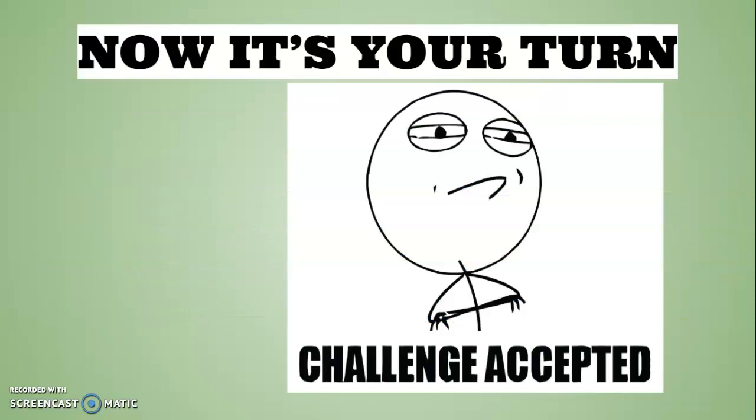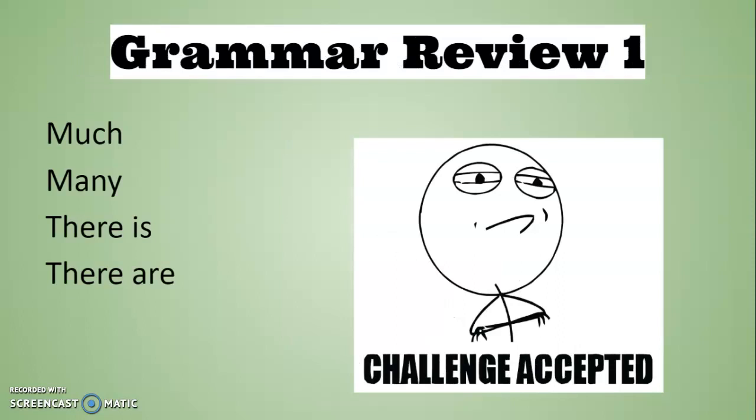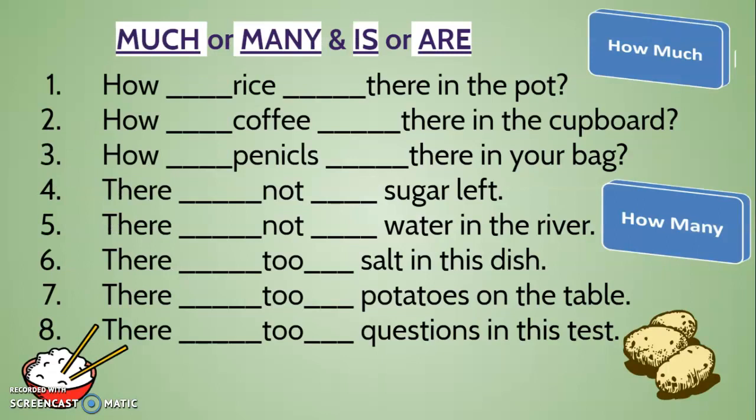Okay, well hopefully that's given you an understanding of the grammar used for countable and uncountable nouns. And now I have 2 quizzes to check your knowledge and consolidate your understanding. Here we go. The first review looks at much, many, there is, there are. So I'd like you to complete those sentences, fill in the gaps using much or many and is and are.